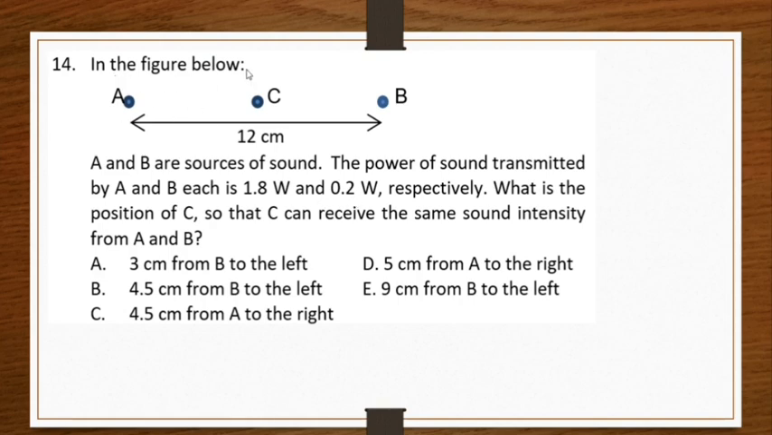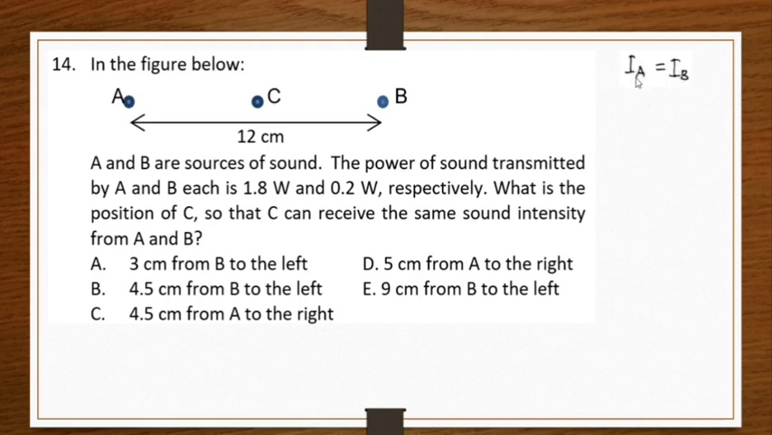Number 14. In the figure below, we have 3 points A, B, and C. A and B are sources of sound. The power of sound transmitted by A and B each is 1.8 watts and 0.2 watts respectively. What is the position of C so that C can receive the same sound intensity from A and B? So we can use this sentence to make an equation. I at A should be I at B. The sound intensity at C due to A should be equal to the sound intensity at C due to B.